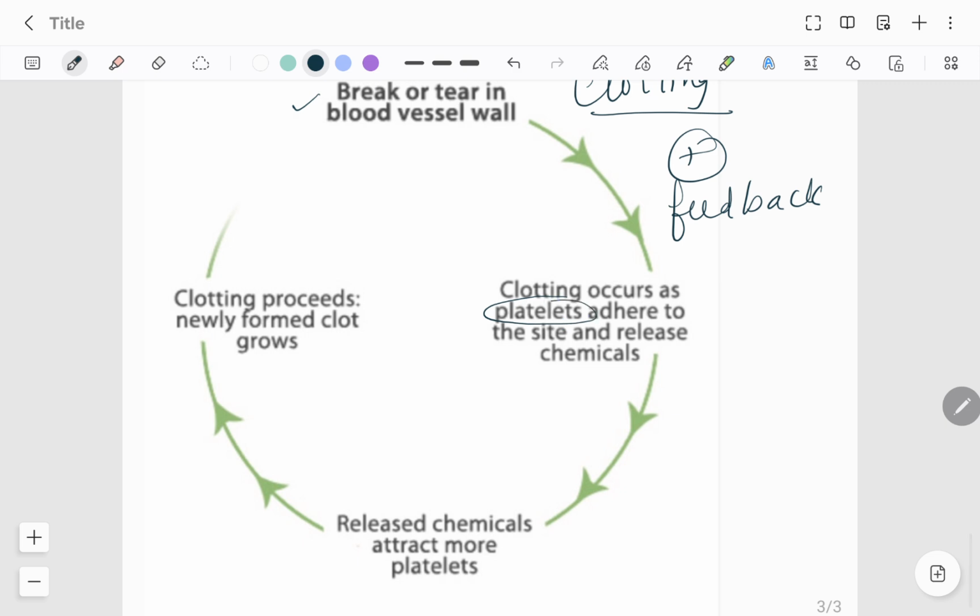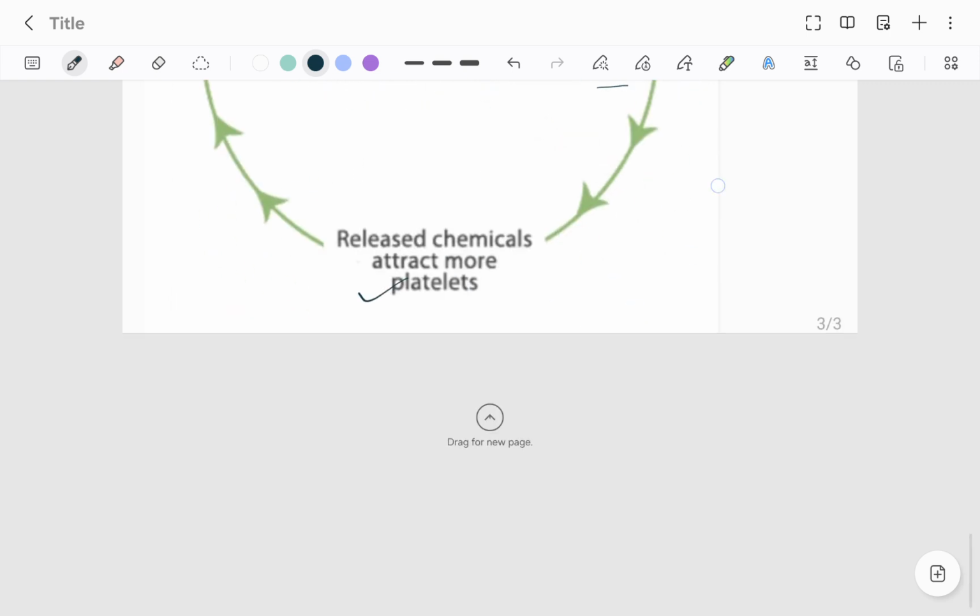Platelets come to action. Platelets come and adhere to the site, and they release chemicals which attract more platelets. And this cycle will continue till the platelet plug is formed, and the injury, that discontinuation in the blood vessel wall, is sealed by the platelet plug. This clotting mechanism we will study in detail later. This is also positive feedback: a few platelets came, they secreted chemicals to attract more platelets, right?